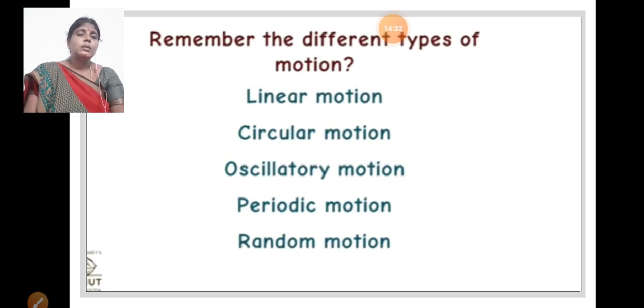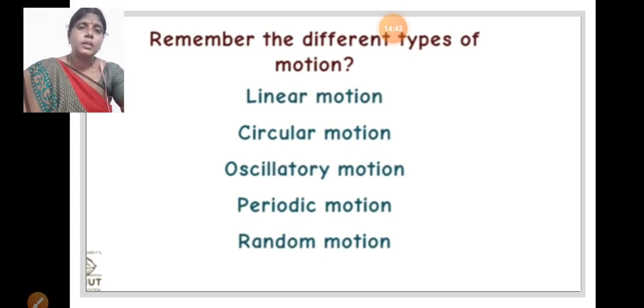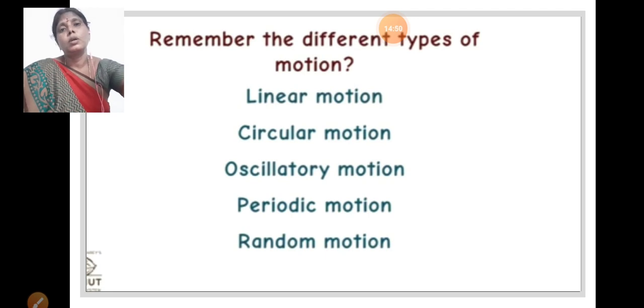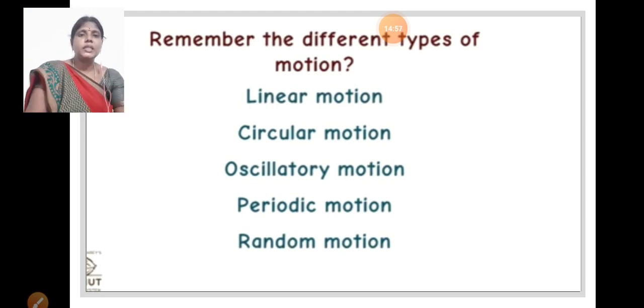And next one, oscillatory motion. Now we can observe the picture. Do you play on a swing? In the swing we sit and move towards up and towards down. It is equal. It is an oscillatory motion. A fan with a fixed point is also oscillatory.